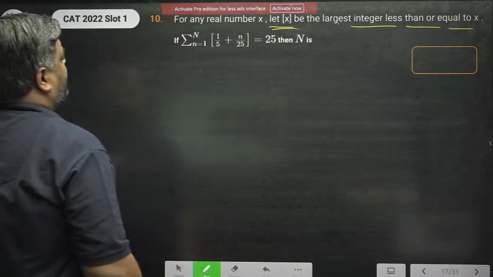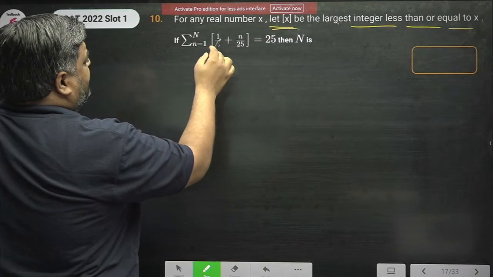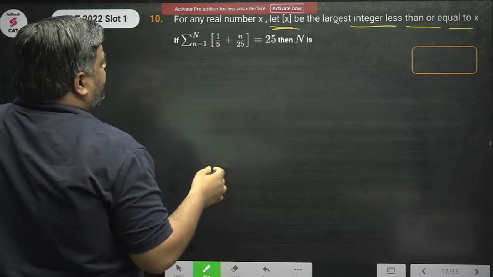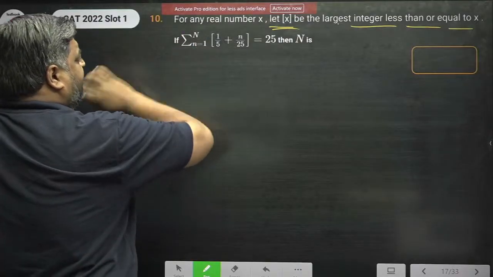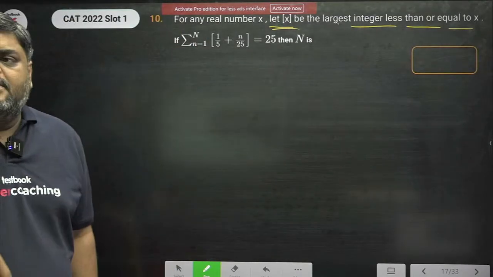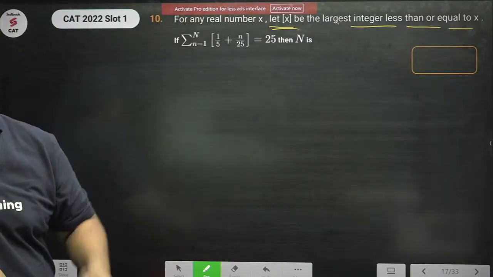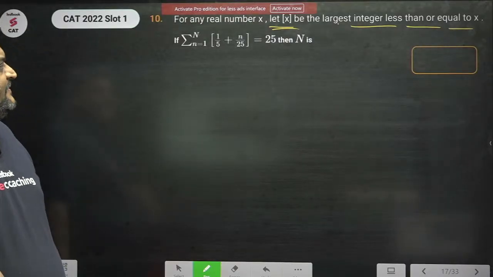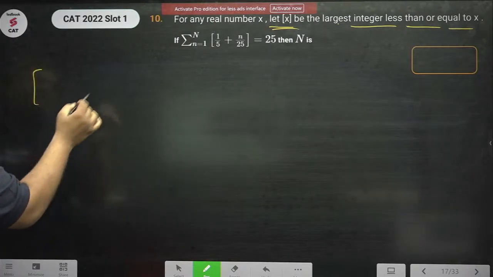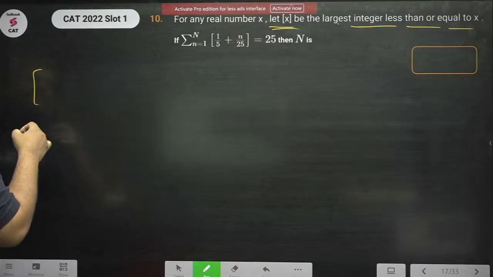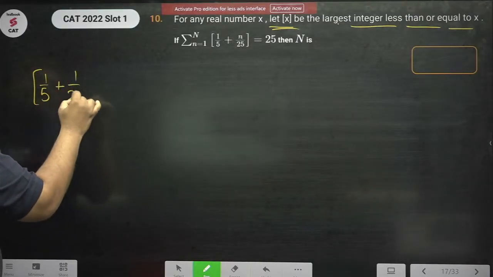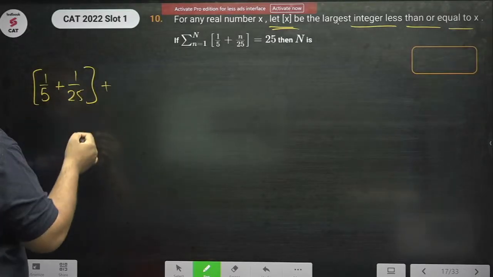If the summation of the greatest integer function of 1 by 5 plus n upon 25 is 25, where n lies from 1 to capital N, you have to find the value of capital N. So what they are saying is the summation of n equal to 1 to N of the greatest integer function of 1 by 5 plus n upon 25.